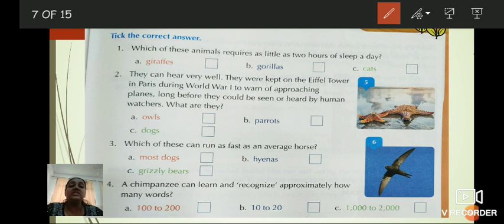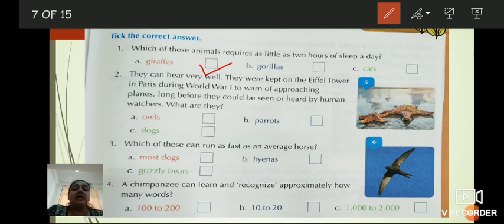Which of these animals requires as little as 2 hours of sleep a day? Option A, giraffe. Option B, gorilla. Option C, cats. Which is the correct answer? Yes. Option A, giraffe. You have to tick it with me.